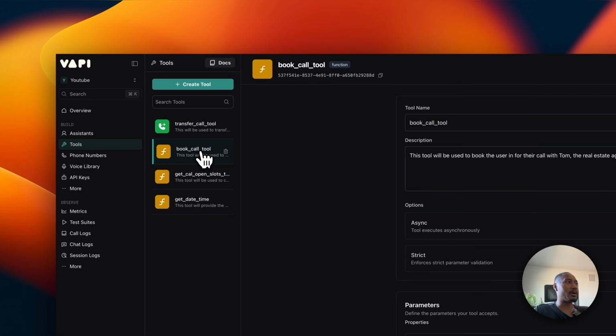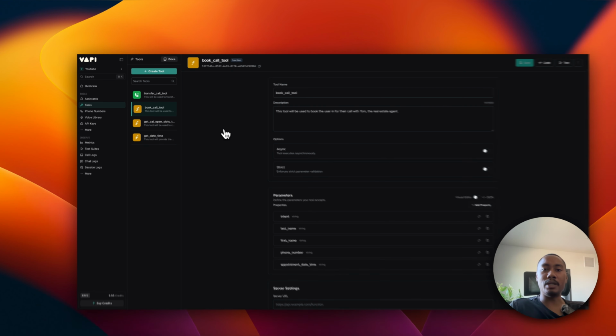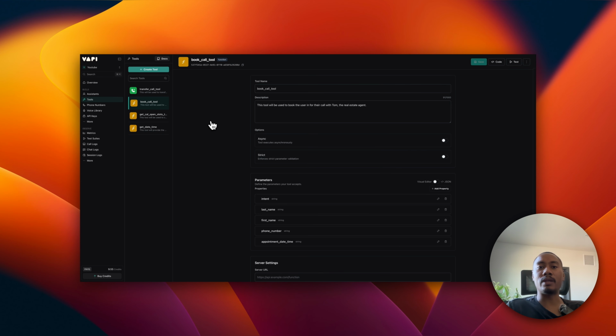We also have the book call tool. This will be used when a user is warm or hot, but they don't want to be transferred right away. Okay, we can provide them an option to book an appointment so they can schedule a call with Tom or a real estate team. So this tool will be used to book the user in for their call with Tom, the real estate agent.